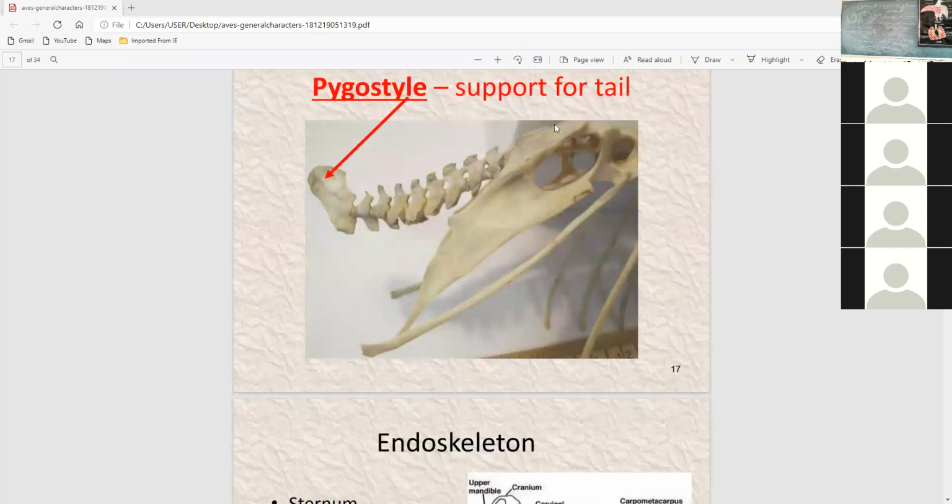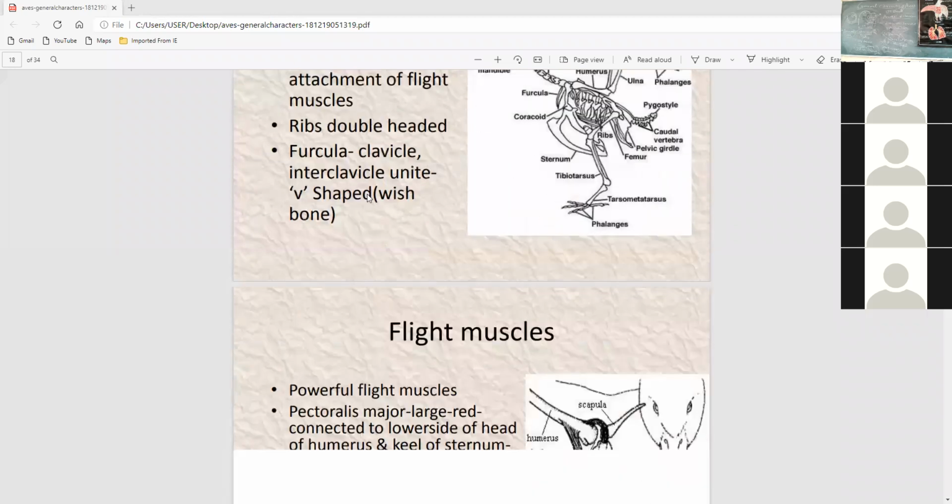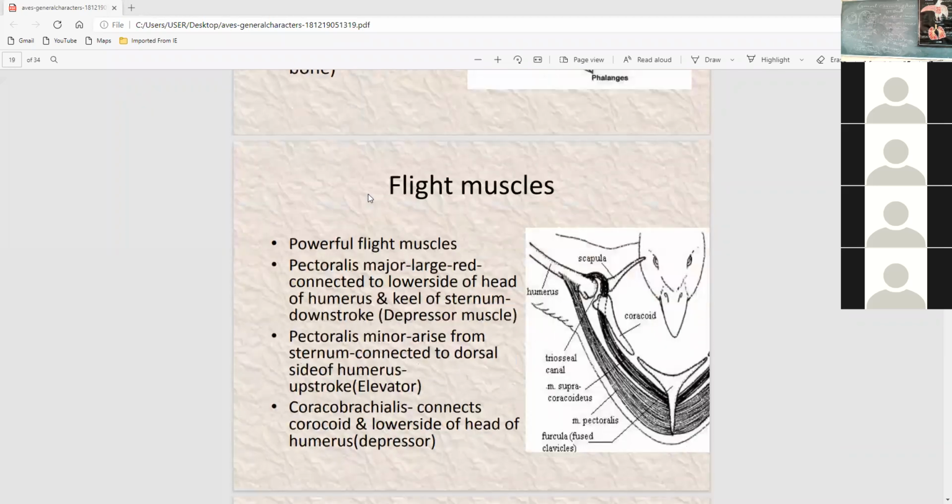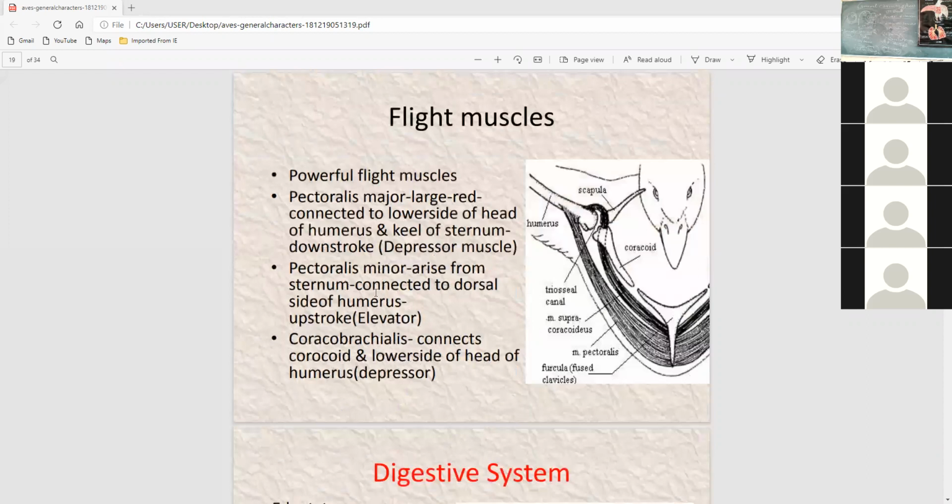Pygostyle supports the tail portion. Flight muscles are well developed: pectoralis major and pectoralis minor. Pectoralis major has large ribs, and pectoralis minor arises from the sternum.